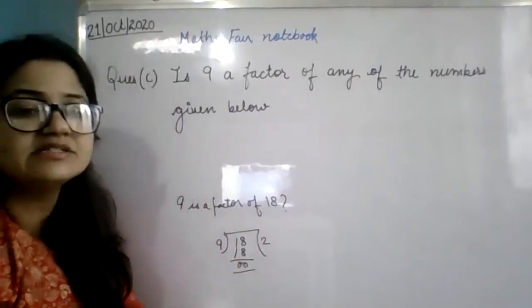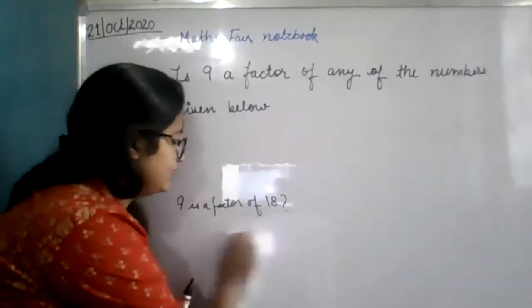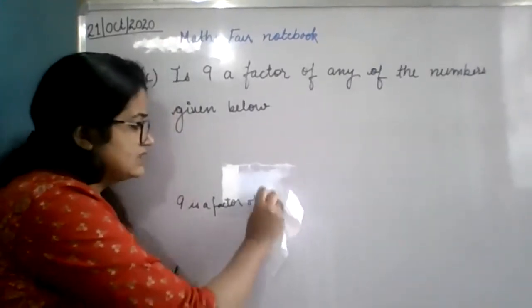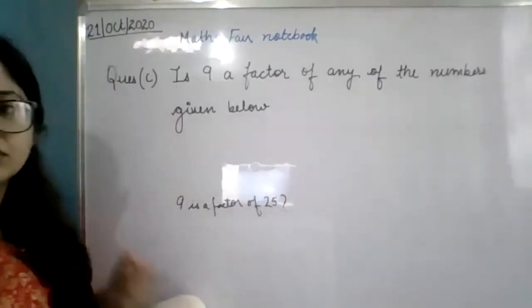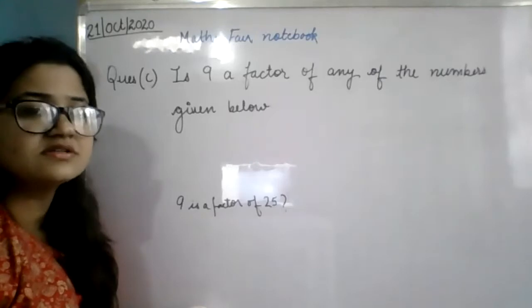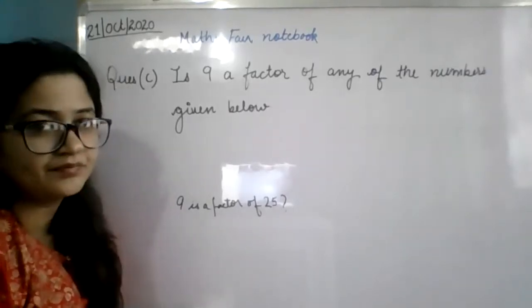So yes, 9 is a factor of 18. Okay, now is 9 a factor of 25? No, ma'am. It is not true because 25 is not divisible by 9.